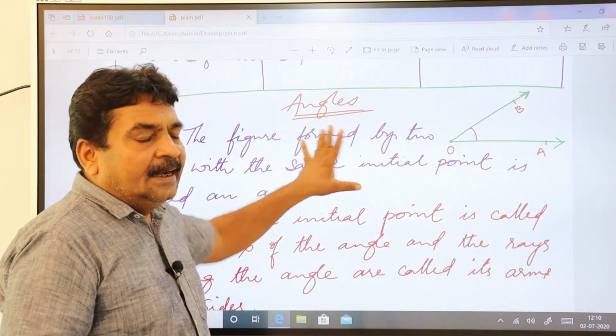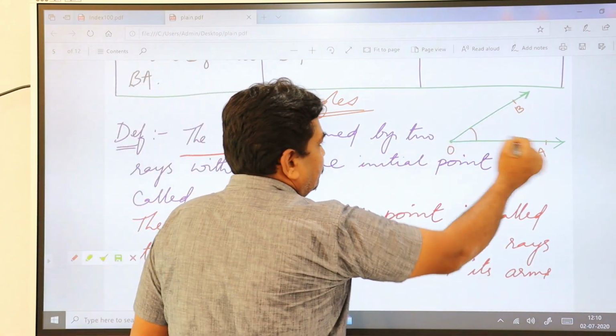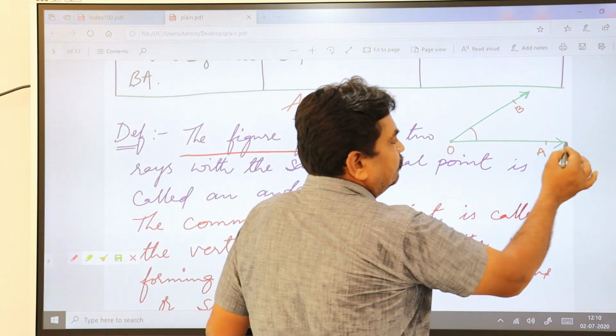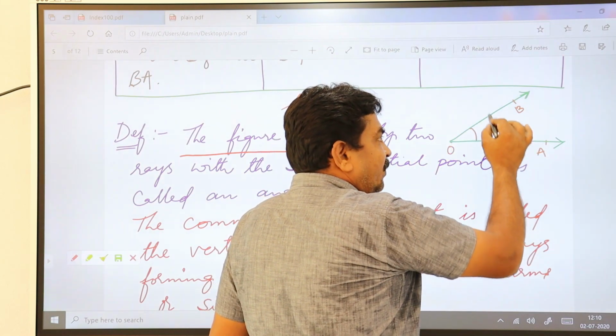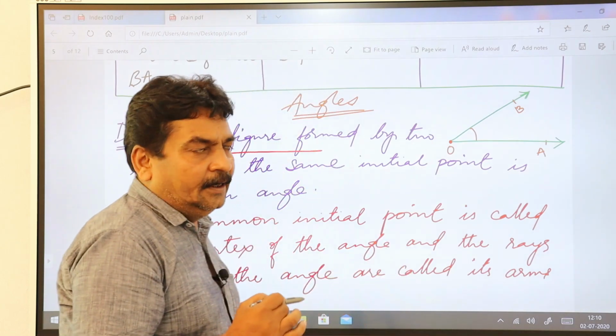This is your definition of angle. A figure, this is the figure. You have two rays here. This is one ray and this is the other ray. For both rays the initial point is the same, the common initial point.